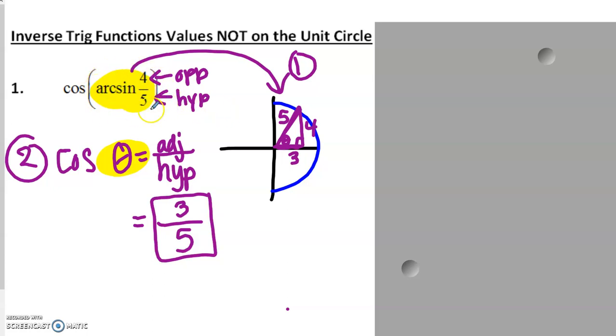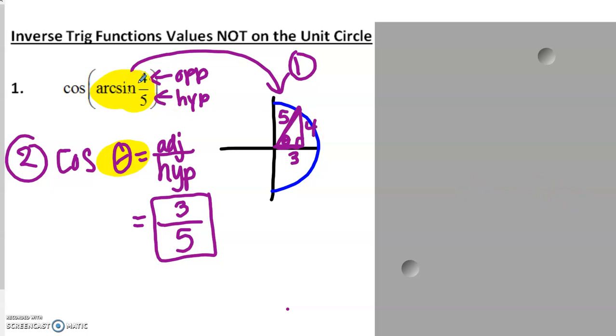So my given information is arcsine of 4/5. Sine, of course, is opposite over hypotenuse. So from my angle, the opposite side is 4 and the hypotenuse is 5. Then, of course, we can use the Pythagorean theorem, or you may just know the Pythagorean triple, that it's a 3, 4, 5 triangle. So our opposite side is 4, our hypotenuse is 5, and our adjacent side has to be 3. Then cosine of this triangle, cosine is adjacent over hypotenuse, which would be 3 over 5.